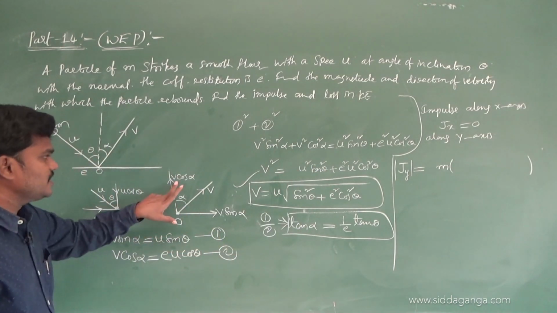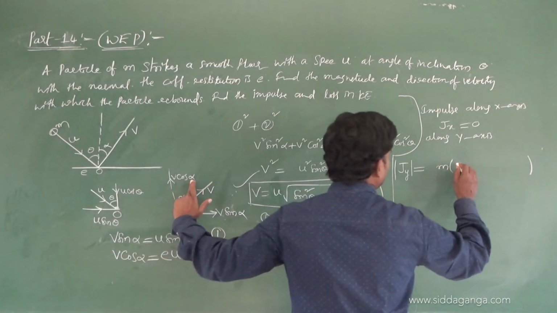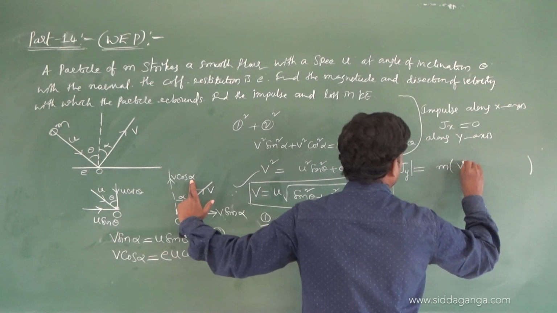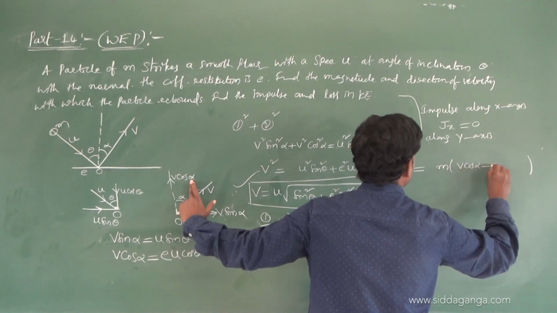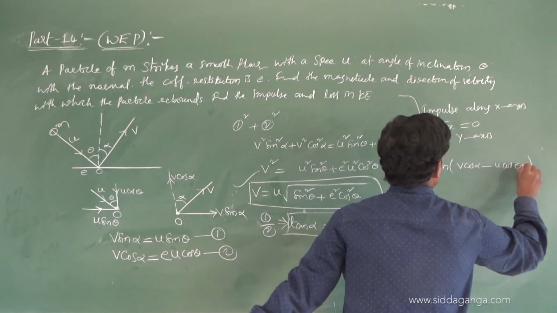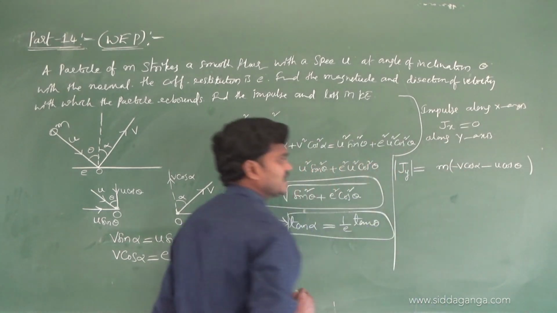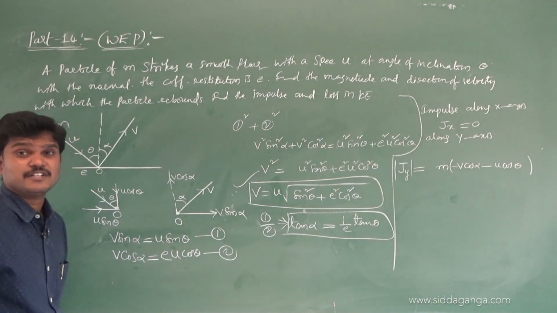V after the collision is v cos alpha. Before the collision it is u cos theta. But after the collision the ball moves opposite, so minus v cos alpha. Got it? Why have I written minus v?